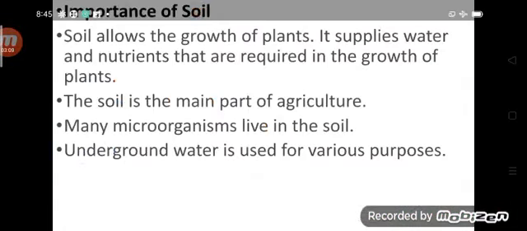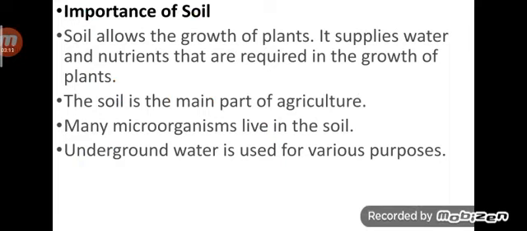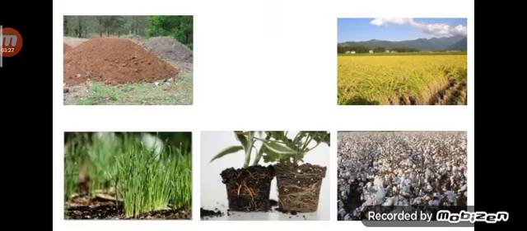Next chapter is soil. What is soil? Importance of soil: soil allows the growth of plants. It supplies water and nutrients that are required for the growth of plants. The soil is the main part of agriculture. Many microorganisms live in the soil. Underground water is used for various purposes.